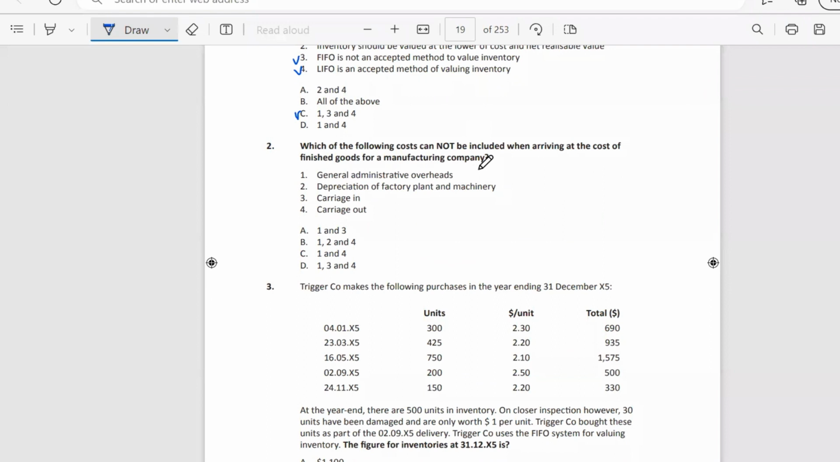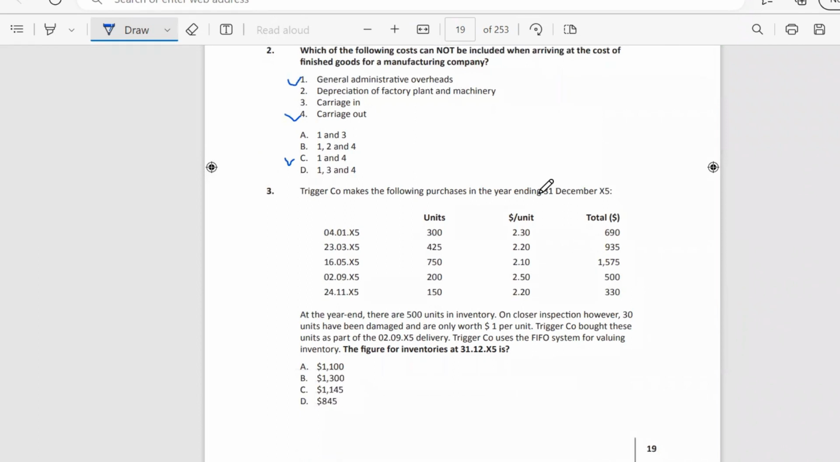So question number 2. Which of the following costs cannot be included when arriving at the cost of finished goods for a manufacturing company? General administrative overheads. This will not be included because these are administrative expenses. Depreciation of factory, plant, and machinery is included. Carriage in is also included. And carriage out is a distribution expense, so we choose answer C.